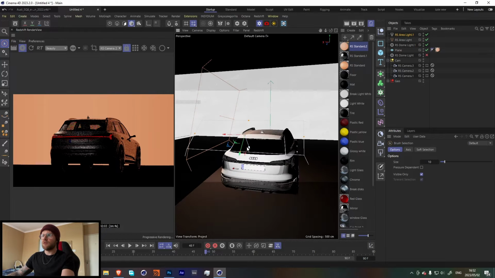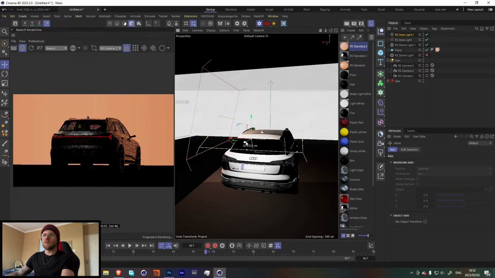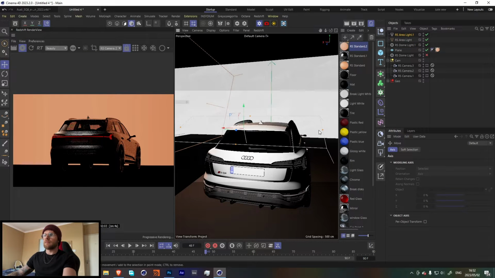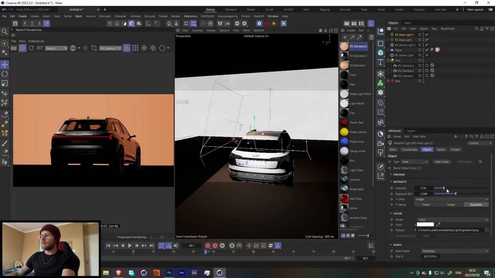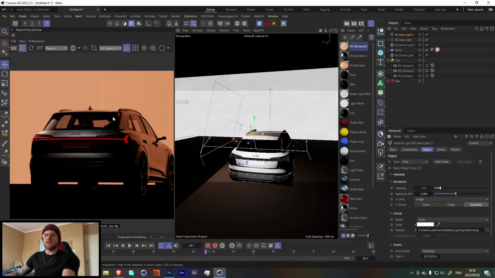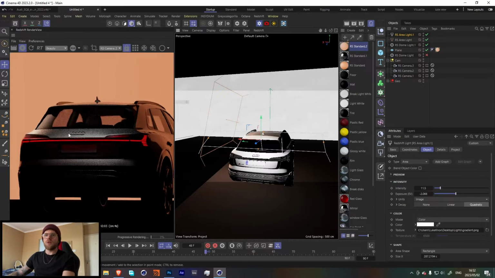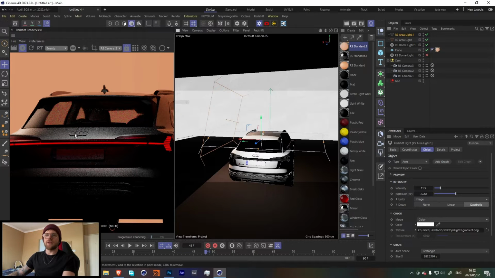Let's make this light a little bit smaller and bring that to the top over here. Let's make it a little bit wider, and just bring down our intensity by a bit. Cool, I think that looks nice. I just think that we need to bring this over a little bit. Maybe something like that should be fine. And then while we're here, let's also create a light that lights up our logo over here, because at the moment it's not very lit.